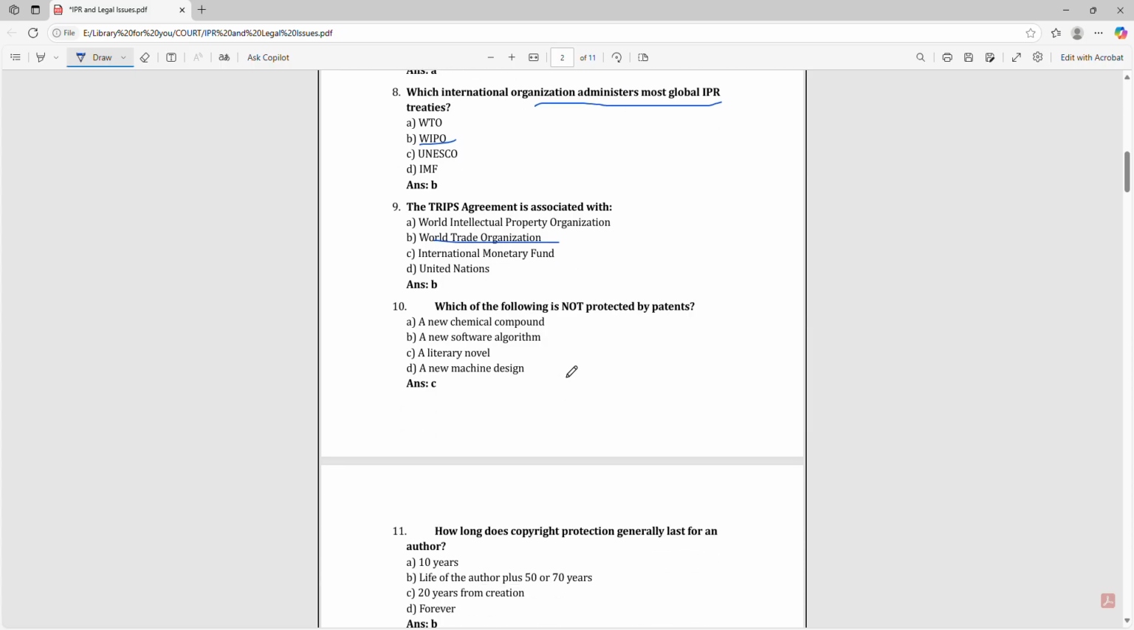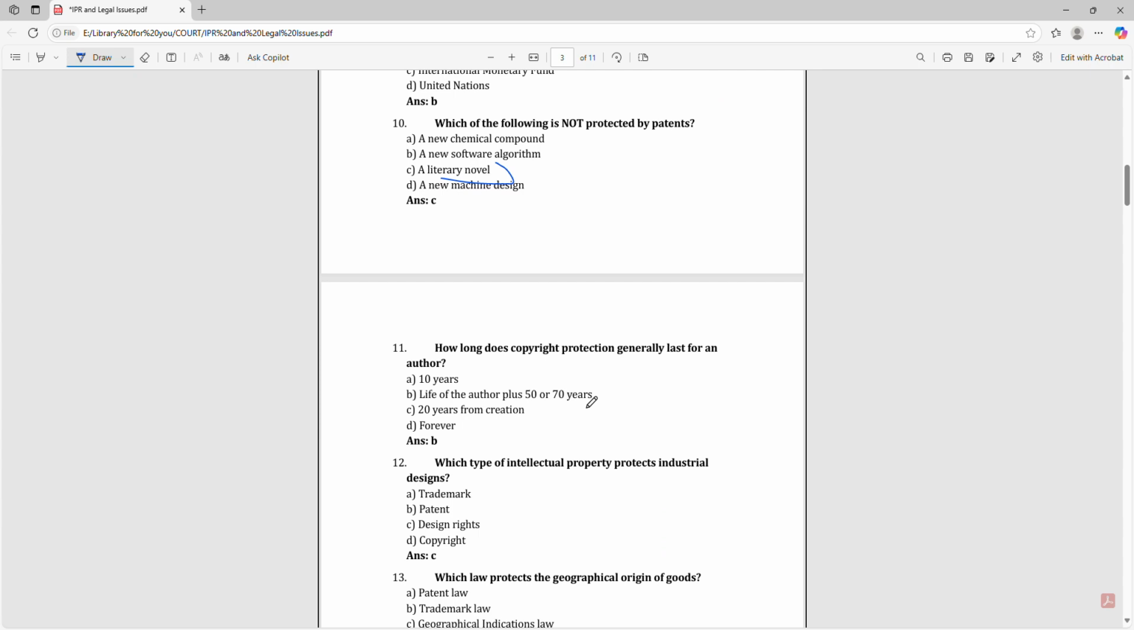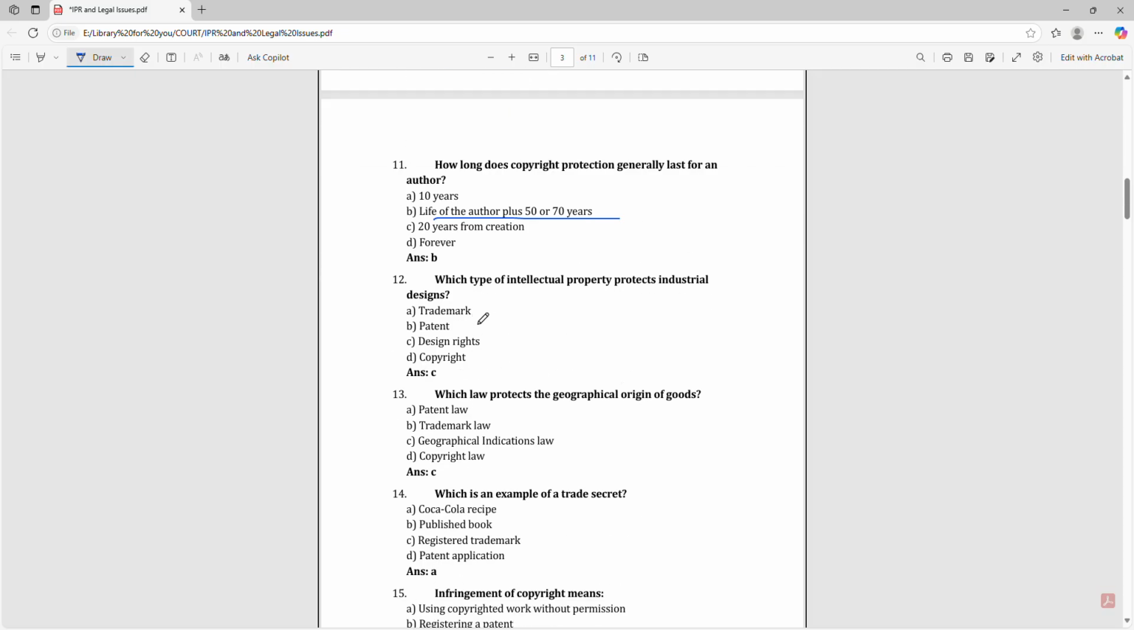Which of the following is not protected by patents? A literary novel. How long does copyright protection generally last for an author? The life of the author plus 60 years. Which type of intellectual property protects industrial design rights?